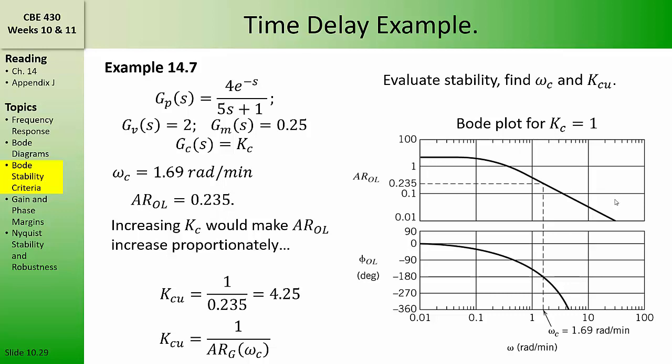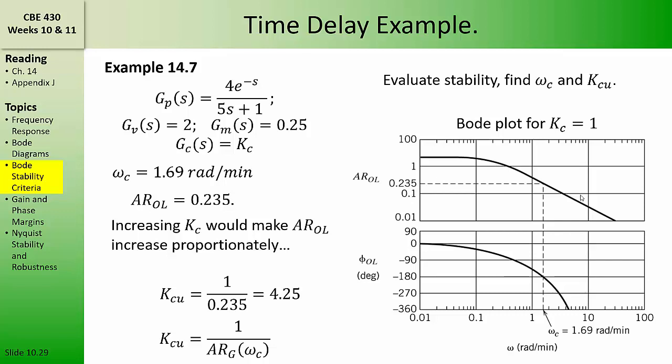Now we could find the upper stability limit by trial and error, selecting different values for the Kc to find out when the gain crossover frequency is equal to the critical frequency of 0.169. But increasing Kc only causes the amplitude ratio to increase proportionately. That is, if we double Kc, then the amplitude ratio will also be doubled for all values of the frequency.